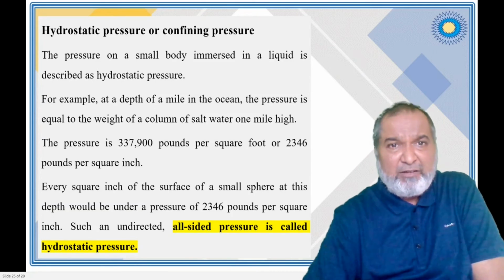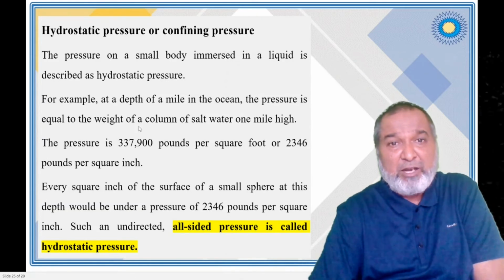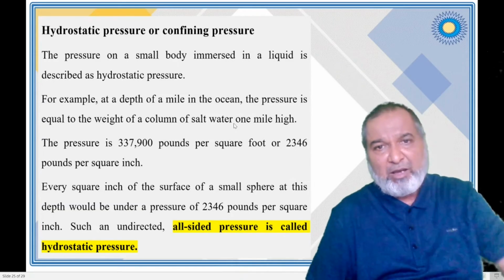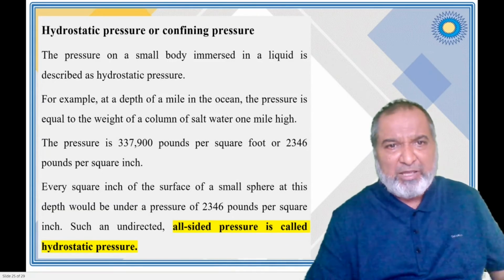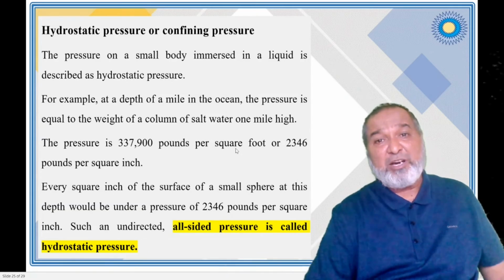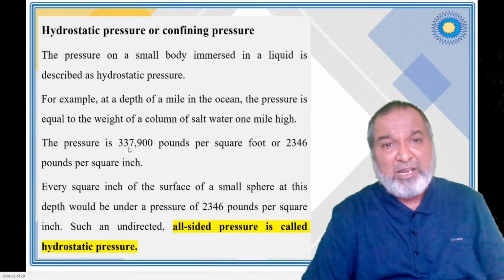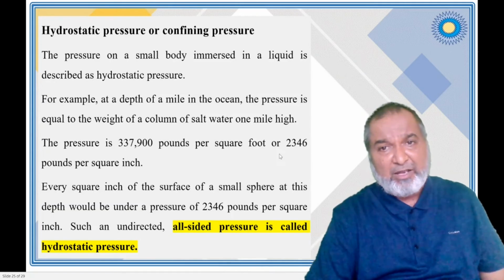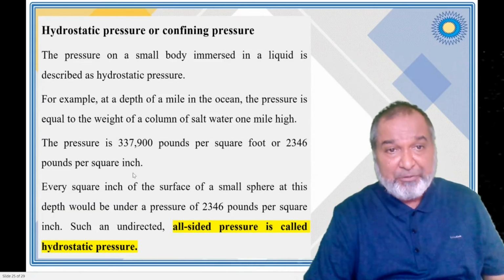At a depth of a mile in the ocean, the pressure is equal to the weight of the column of salt water. Whatever pressure is exerted there will be 337,900 pounds per square foot, or 2346 pounds per square inch.